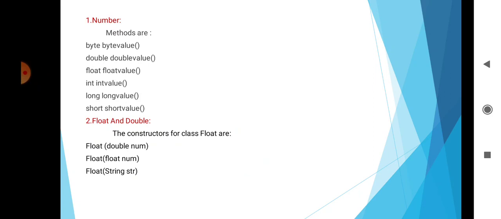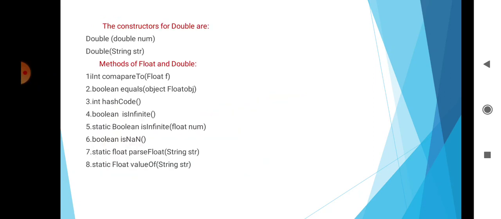Then Float and Double. Float and Double are wrapper classes for floating point values of type float and double. They have some constructors: Float(double num), Float(float num), Float(String str), then constructors for Double(double num) and Double(String str). Then there are some methods for Double and Float.